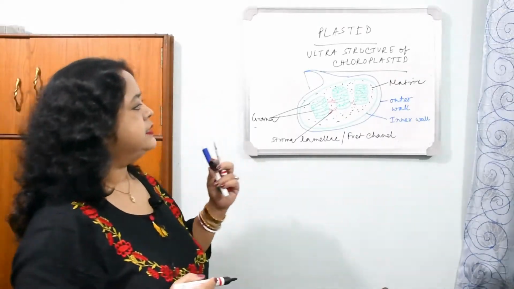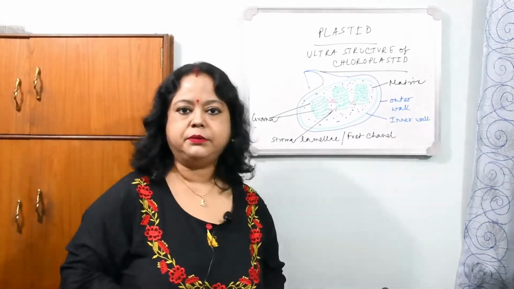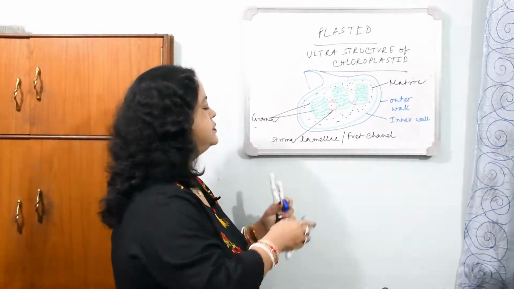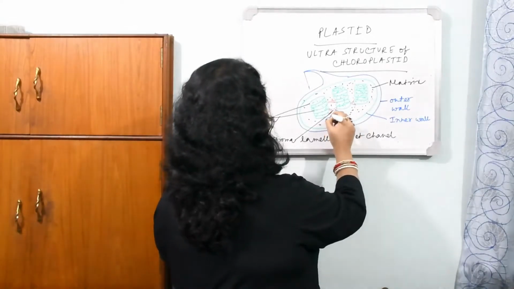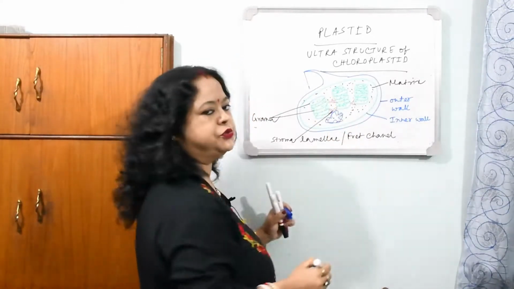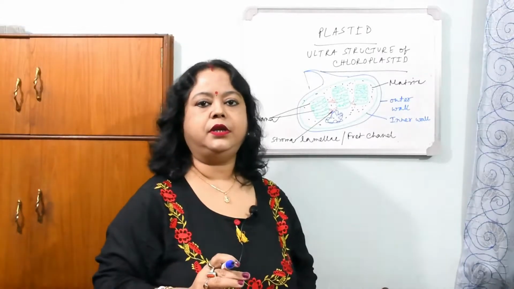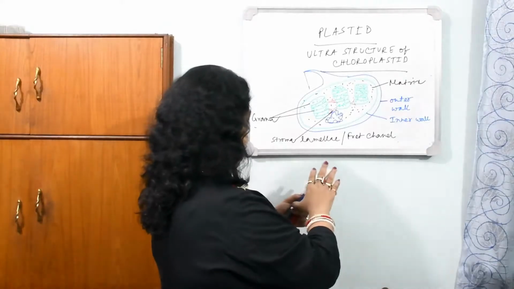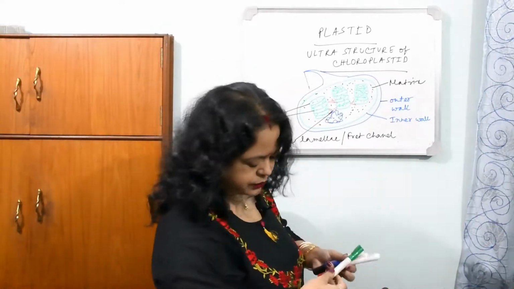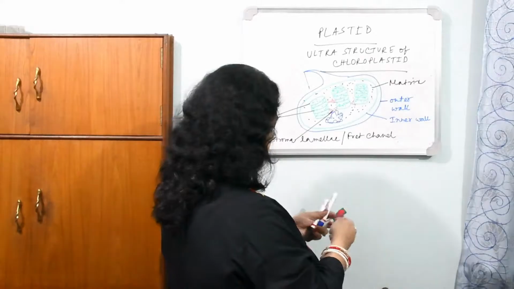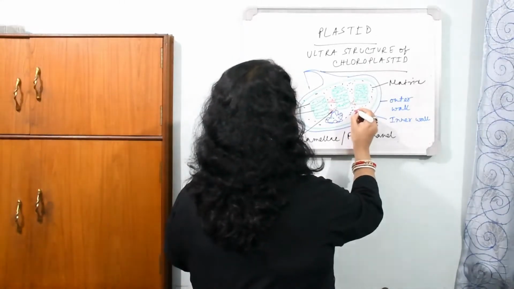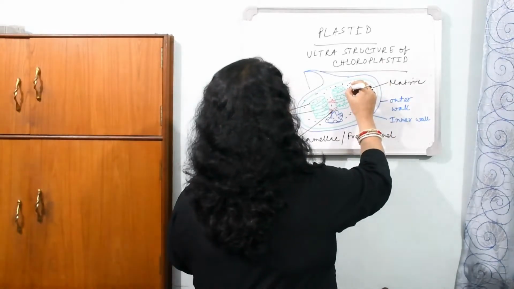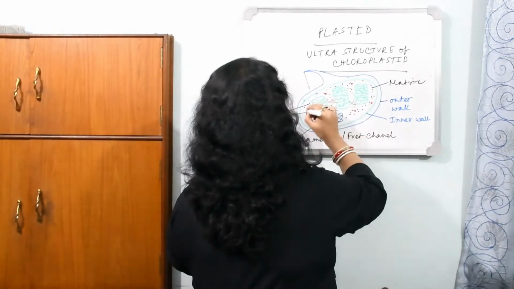Now inside the plastid, inside the matrix, there is also the presence of circular DNA like the mitochondria. In my last video I told you about the mitochondria, and there we saw that mitochondria has circular DNA as well as ribosomal subunits. Here also ribosomal subunits and circular DNA are present, as well as RNA, which are required for protein synthesis. These red dots are ribosomal subunits.